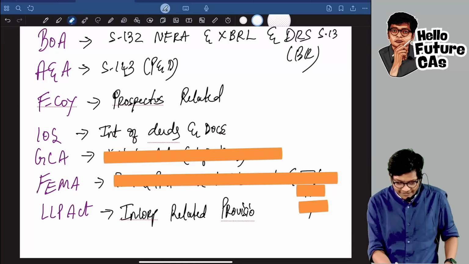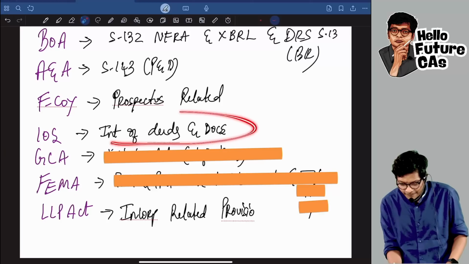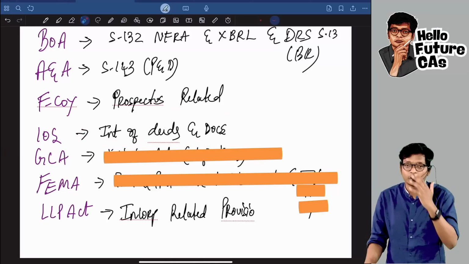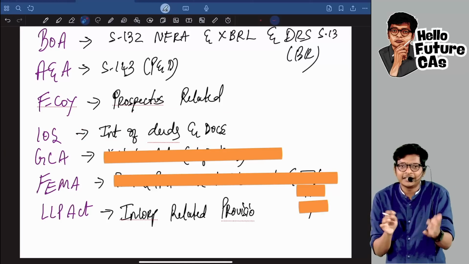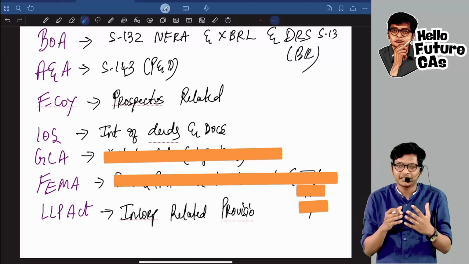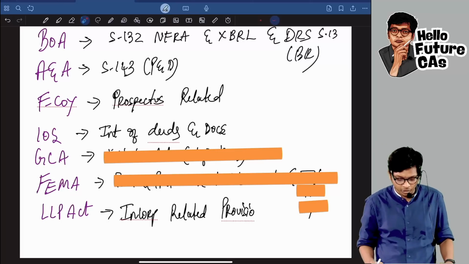Coming to interpretation of statutes, interpretation of deeds and documents, I don't know why students are not reading this. They will read the primary and secondary rules, they will read all the other stuff over there, but they will not read this interpretation of deeds and documents.